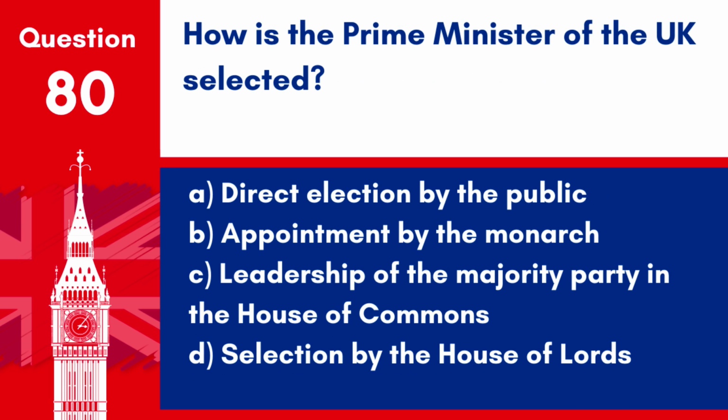Question 80. How is the Prime Minister of the UK selected? A. Direct election by the public. B. Appointment by the monarch. C. Leadership of the majority party in the House of Commons. D. Selection by the House of Lords.